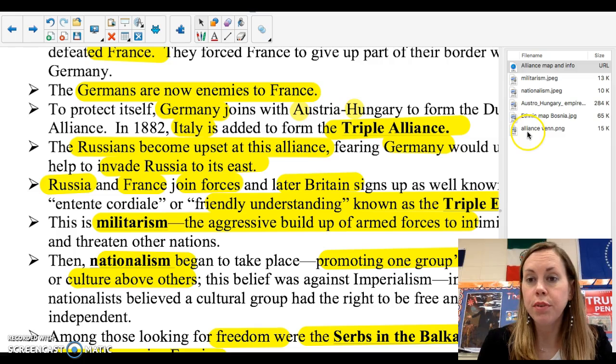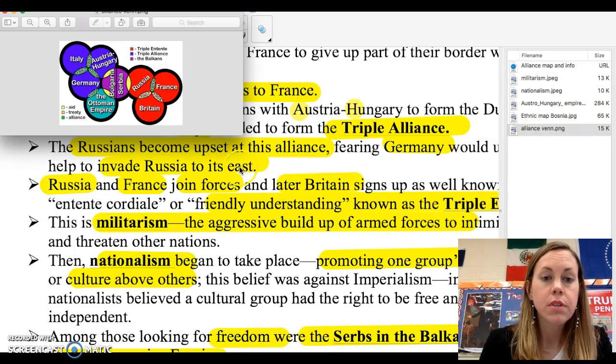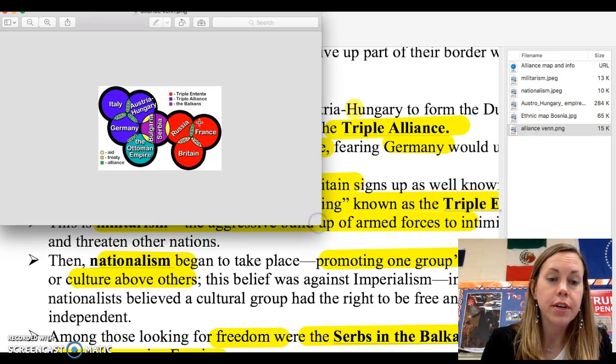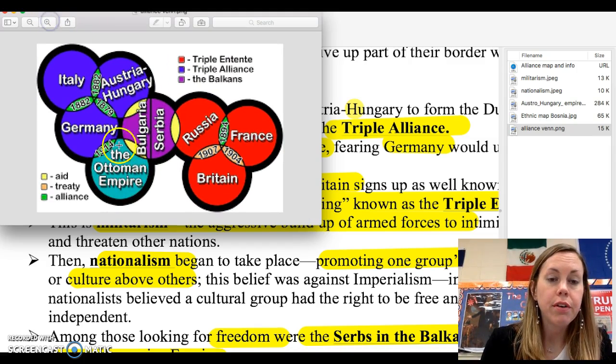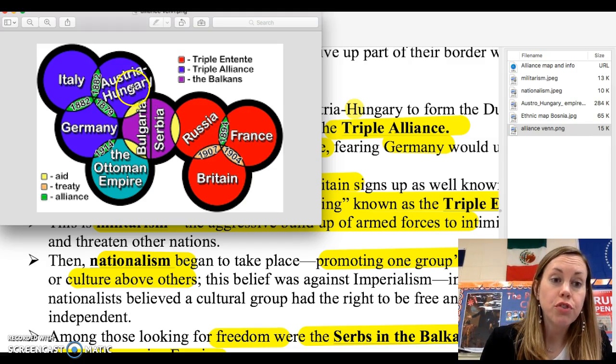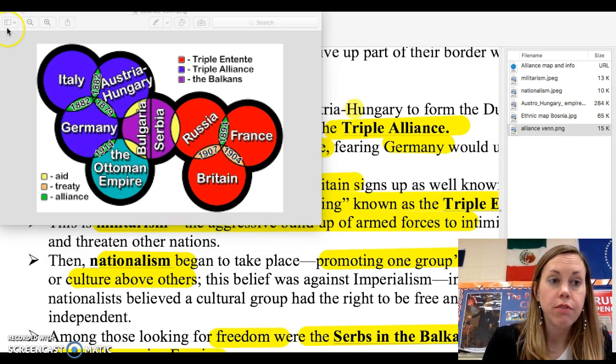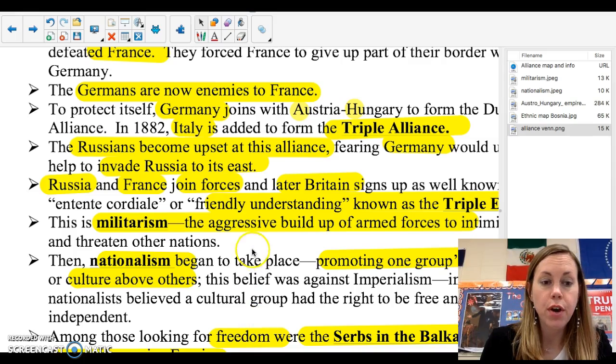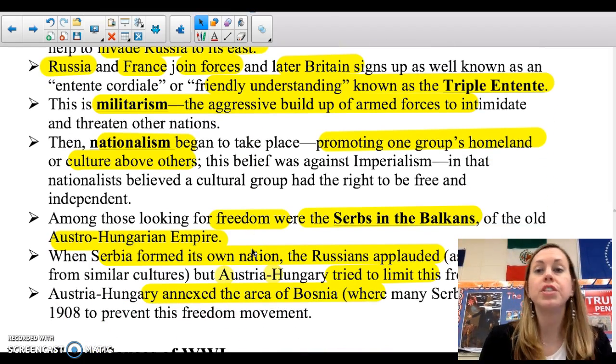Okay, another one, which I probably should do more later, but I'll show it to you here. The Triple Entente, same thing: Russia, France, Britain. Triple Alliance: Austria-Hungary, Germany, later Italy. Now this issue right here is what we're getting into next, the Balkans, and they're kind of in the middle of all of this. Okay, so I will explain that right now. All right, so that's the deal.